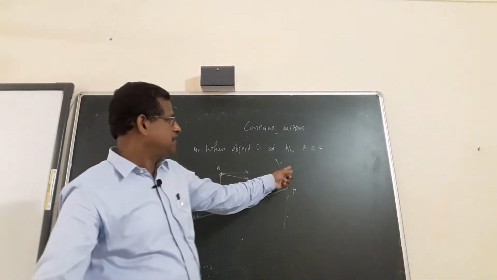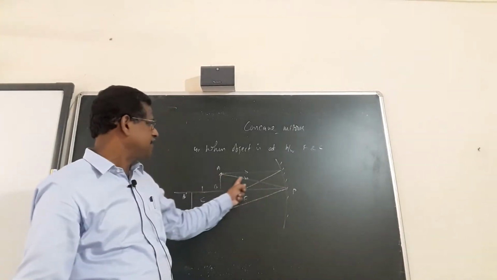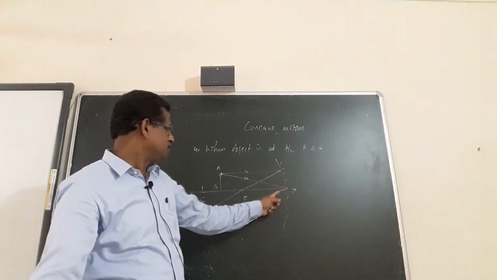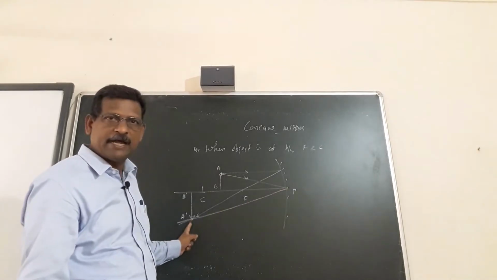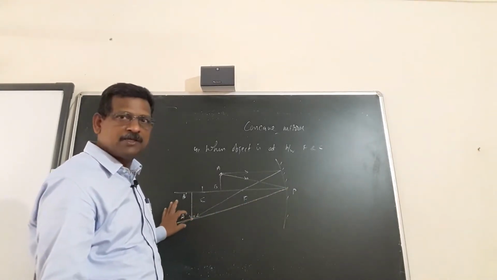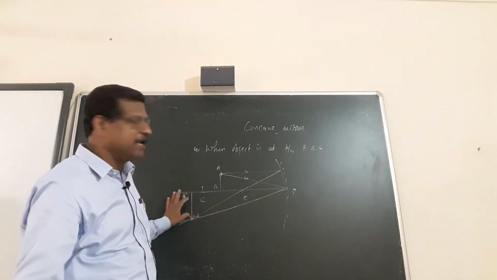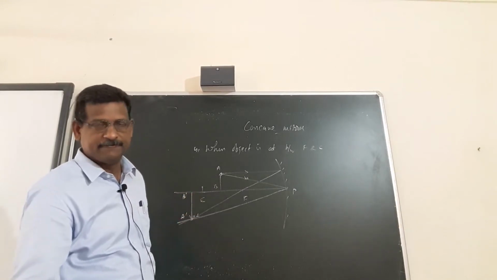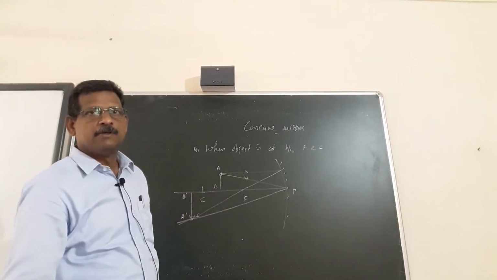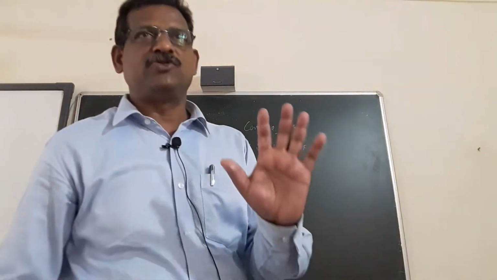So first ray parallel to principal axis, after reflection passes through the focus. Second ray reaching the point B, after reflection goes like this, and both are meeting here. A dash B dash is a real, inverted, but enlarged, magnified image. It is formed beyond C. So when the object is between F and C, or it is coming closer to the mirror, here you are getting an image that is real, inverted, enlarged, also recognized as magnified image. It is found beyond C.